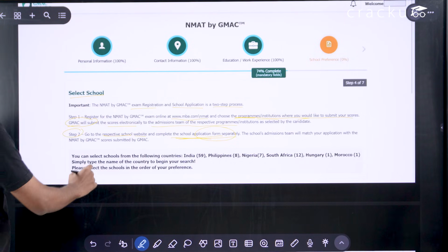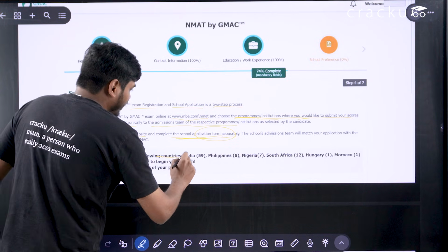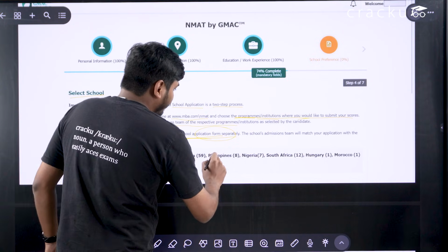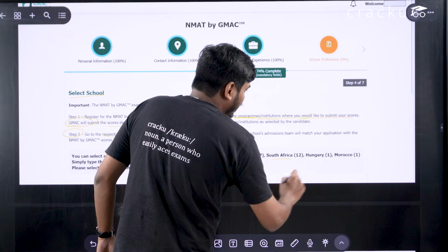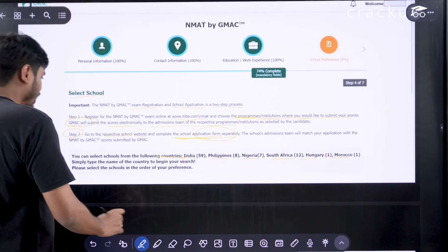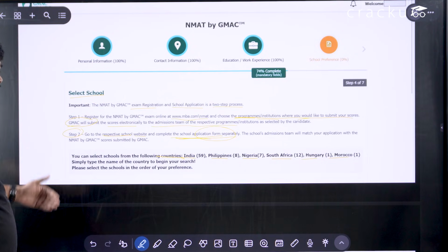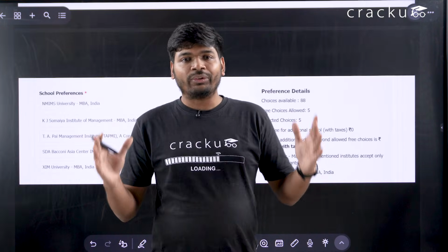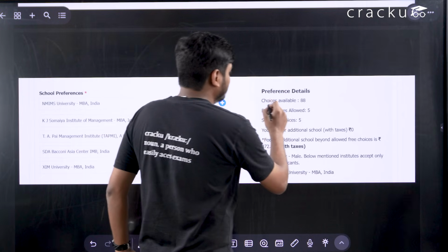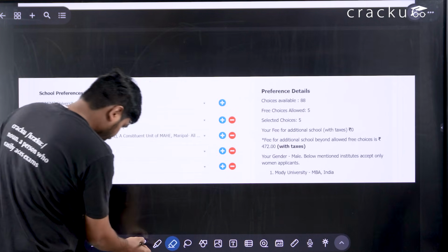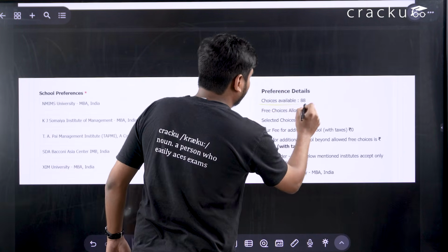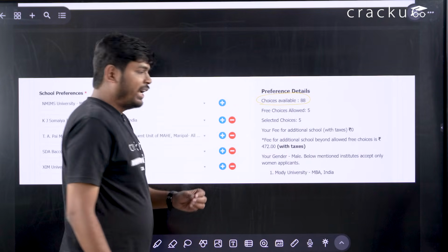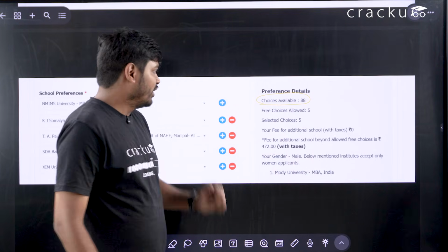Now there are different countries, for example India, Philippines, Nigeria, South Africa, Hungary, Morocco. You have to select the country and select the school of your preference. You will get a total of 88 choices, and you can select any 5 choices for free.